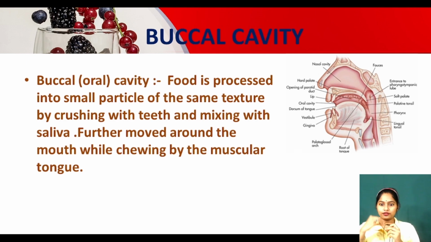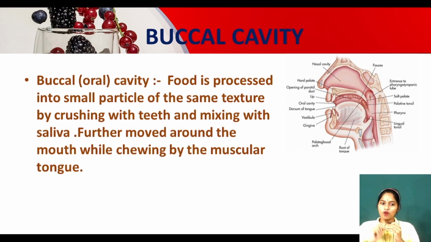So when we eat the food, we chew the food with the help of our teeth, and we crush them, we grind them, we divide them into small parts. And it is mixed with that water-like substance which is called saliva. How is it mixed? With the help of our tongue. It is moved around the mouth. How? While chewing, the food continuously moves inside our mouth, by the muscular tongue. See, our tongue is muscular, it is made up of muscles.